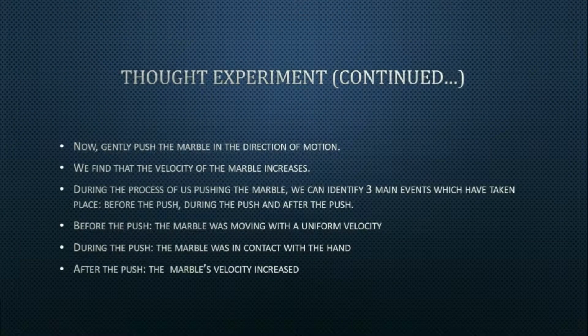Now gently push the marble in the direction of motion. We find that the velocity of the marble increases during the process of us pushing the marble. We can identify three main events which have taken place: motion of the marble before the push, motion of the marble during the push, and motion of the marble after the push. Before the push, we find that the marble is moving with a uniform velocity along a straight line. During the push, the marble was in contact with the hand and experienced the force being exerted on it. After the push, the velocity of the marble increased.